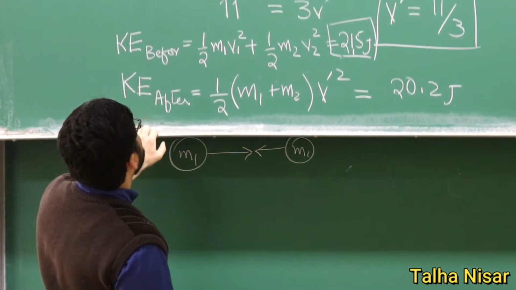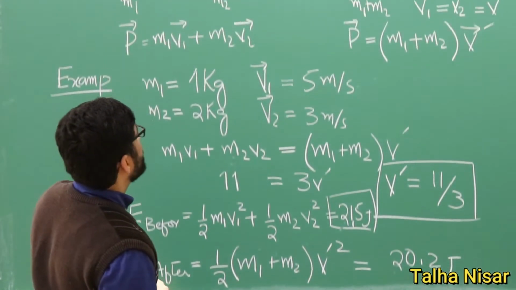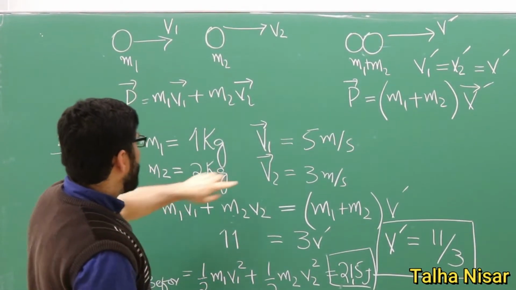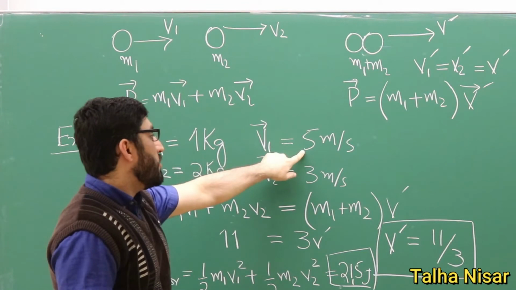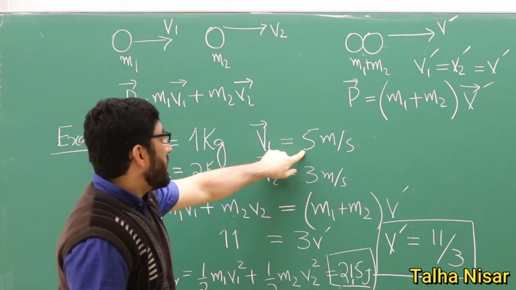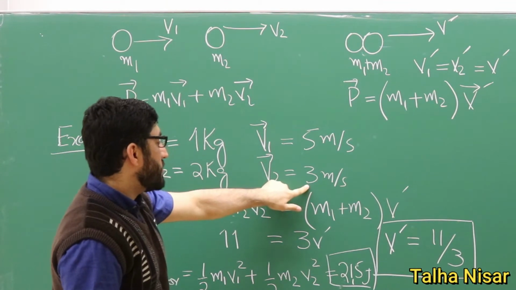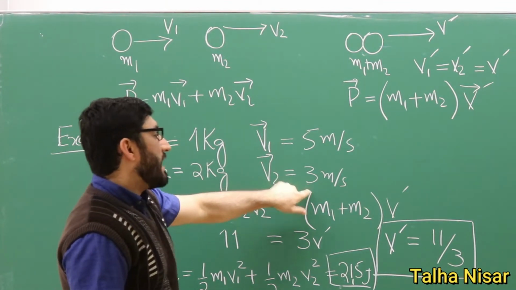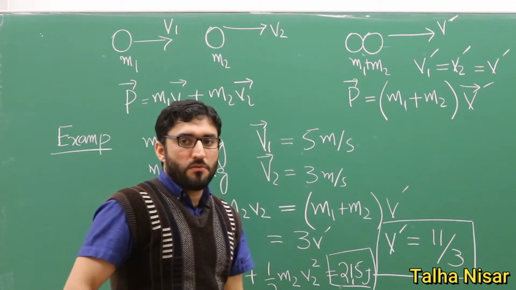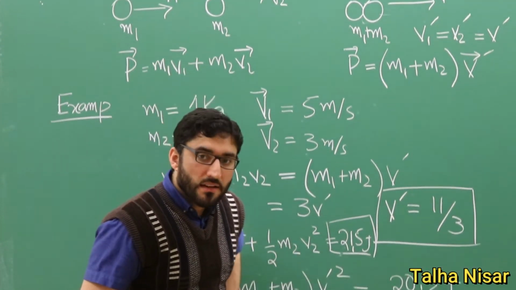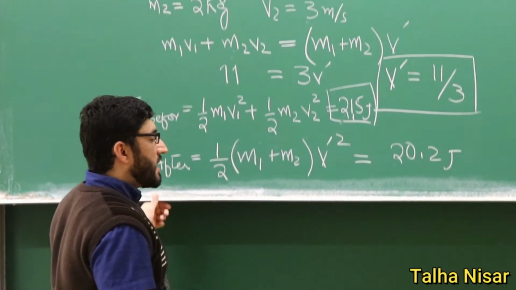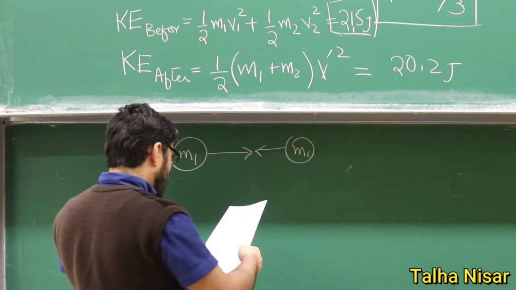The first one has velocity V1 of 5 meters per second, and V2 has a velocity of 3 meters per second, but now in the opposite direction. We want to calculate the kinetic energy before and after the collision.